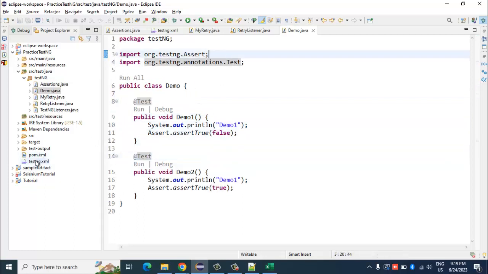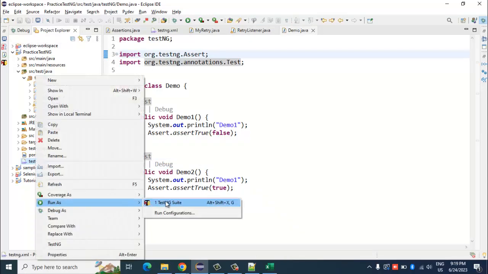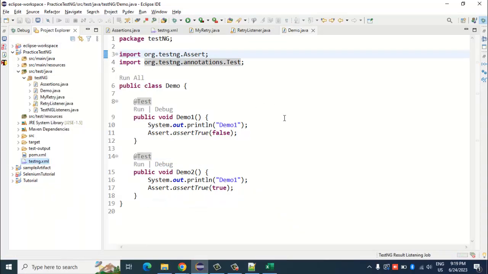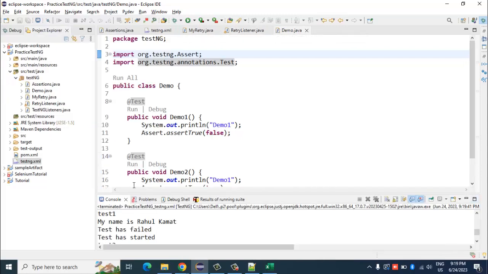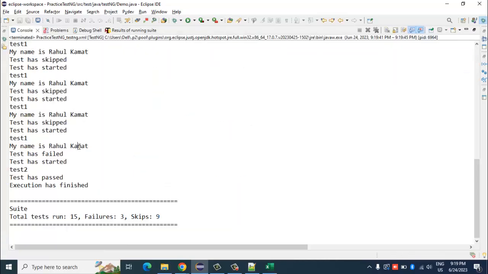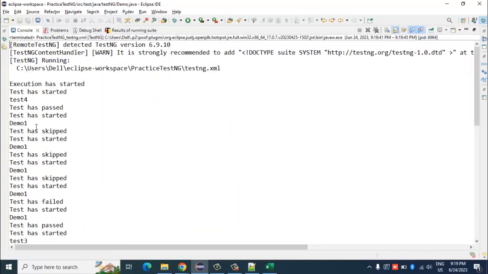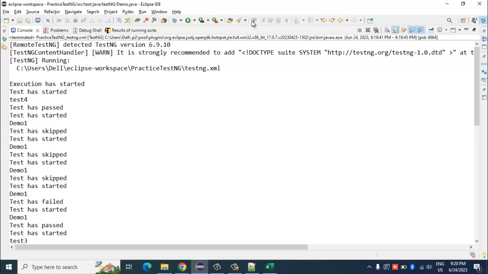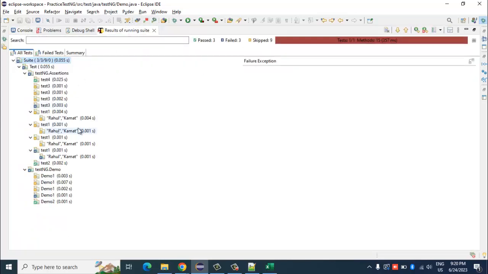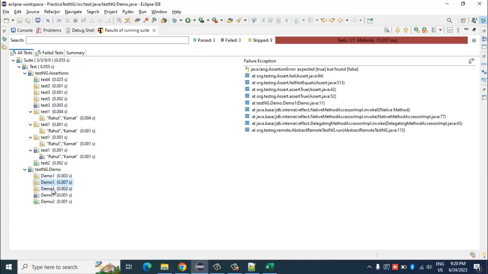Okay. Now we can run the script. Now it will be like 15 and skip 9. So if you see here, demo has also got executed 3 times. And if you see the result, demo has executed 3 times. Yes.